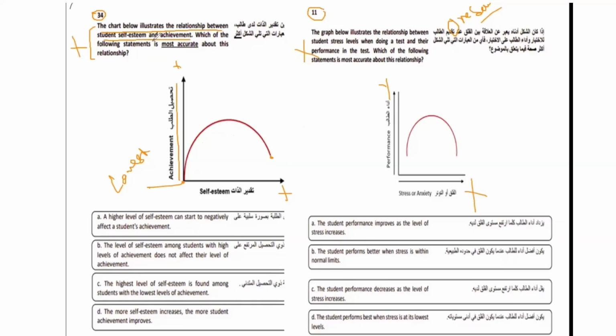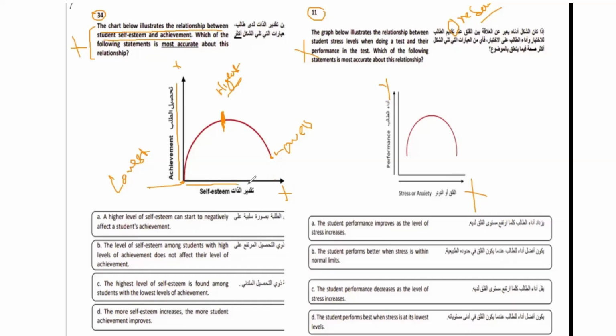This is talking about the student's achievement, right? And self-esteem. So for achievement, the line should go up, right? If you look at this, this is the achievement, right? So we can say this is the highest point of the achievement. Okay. And this point is the lowest one, and this point is the lower one. Not even lowest, right? If it is the lowest here, then it must touch this, right? So this is not lowest. So it means self-esteem.